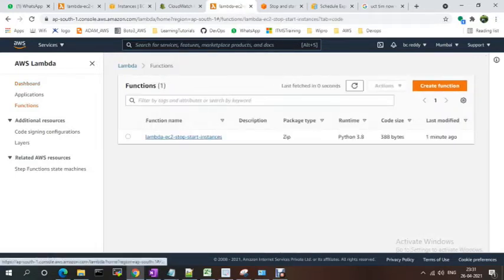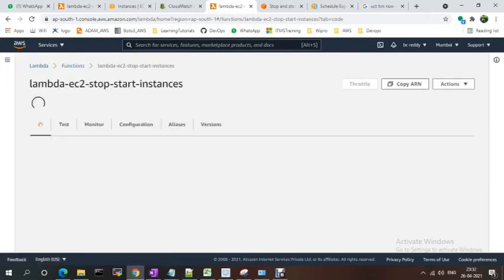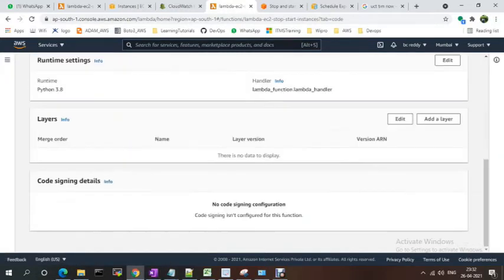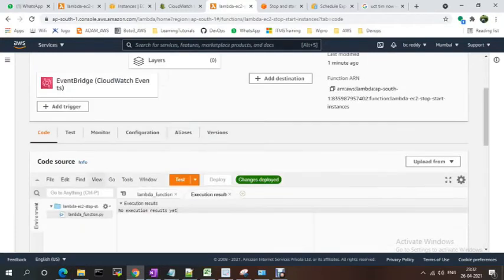Functions, lambda is to stop functions. So this is the stopped one, right? I just need it to be start. See here, EventBridge, CloudWatch Events.